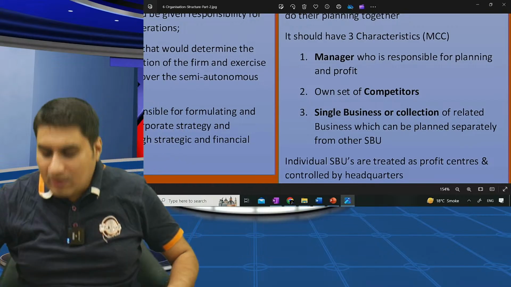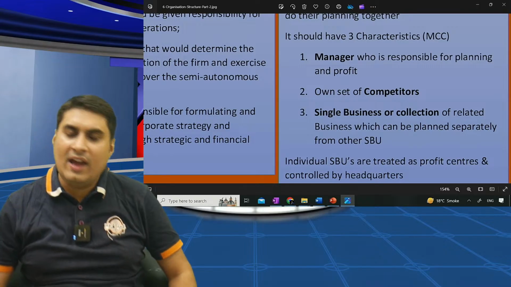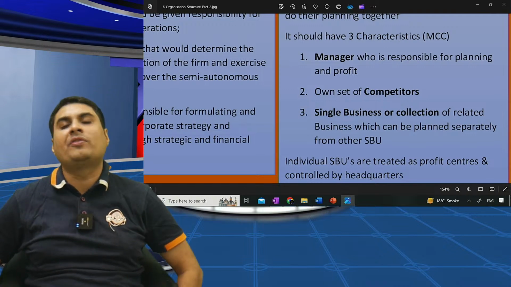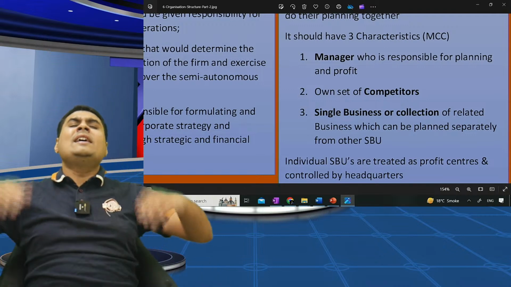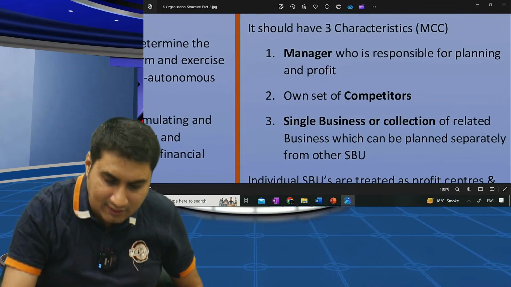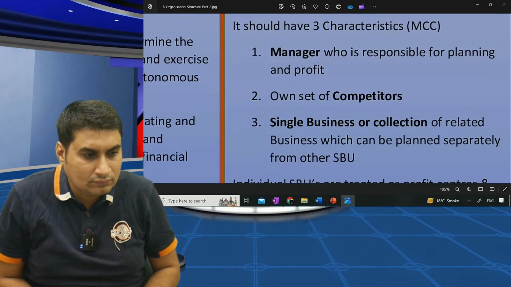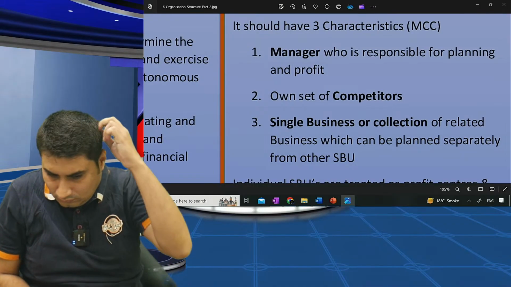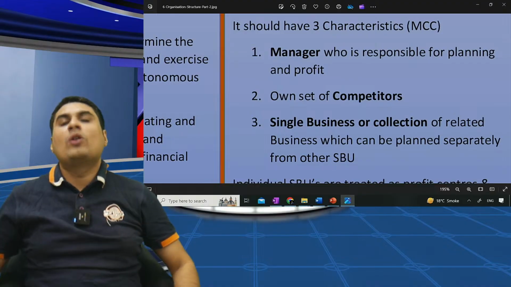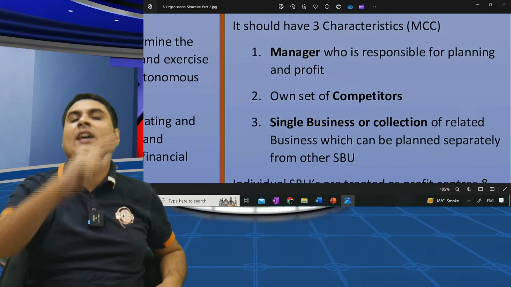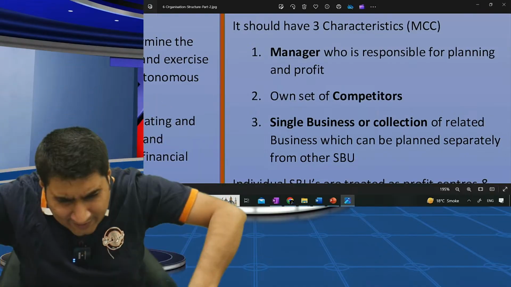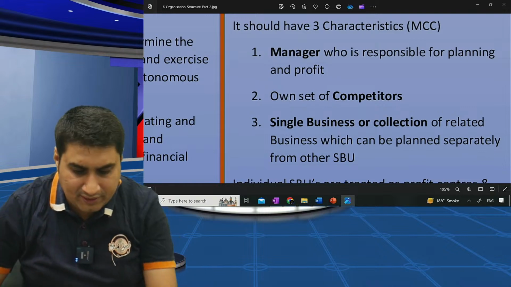One last time, tell me what are the three characteristics of SBU? MCC. Each SBU has a manager who is responsible for planning and profit. It has a different set of competitors. It is a single business or collection of related businesses that can be planned separately. Learn nicely.